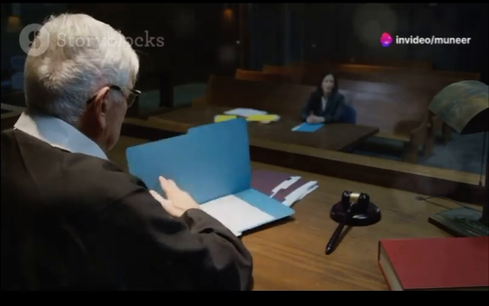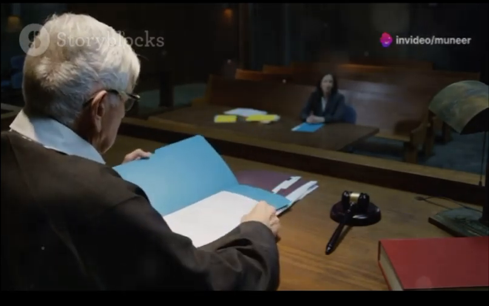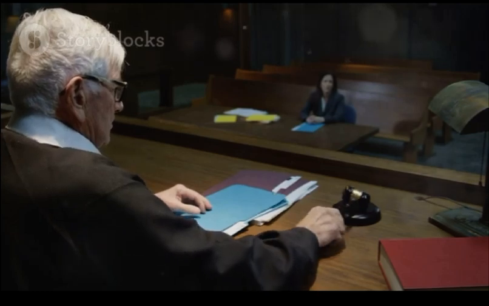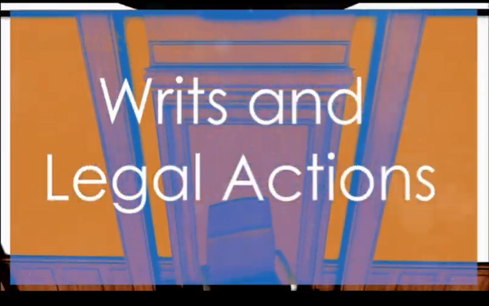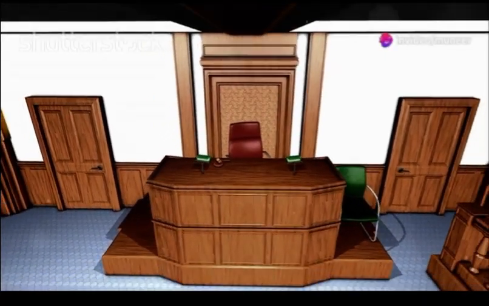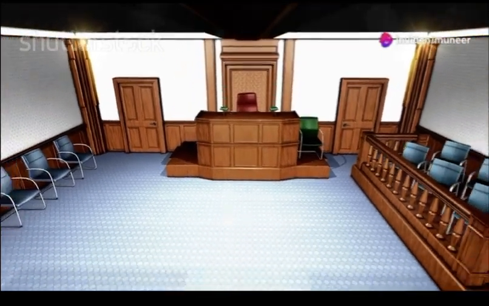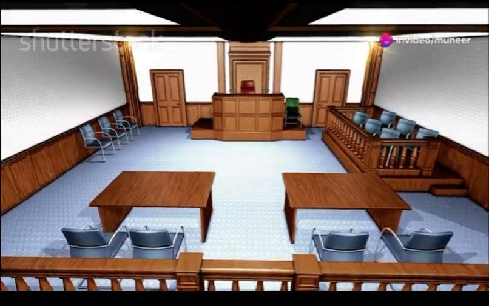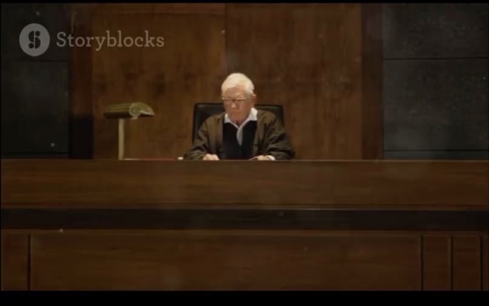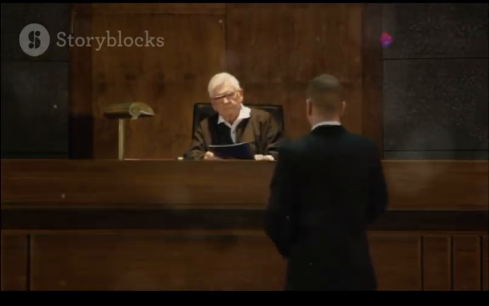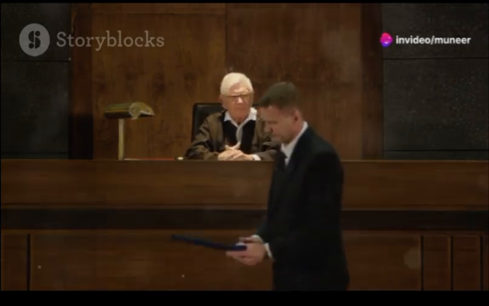Is the punishment for wrongful confinement with a writ more severe? Yes, the punishment under Section 345 for wrongful confinement with a writ is more severe, with imprisonment of up to 2 years. A wrongfully confined person can file a writ of habeas corpus to challenge the legality of the confinement.